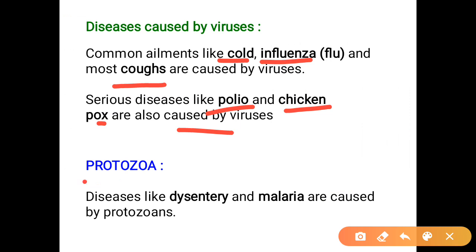If we talk about the protozoa, these are microscopic organisms, and they cause many diseases in humans like dysentery and malaria. We know that malaria is spread by the biting of the mosquito, but the causal organism is a protozoan, that is Plasmodium.